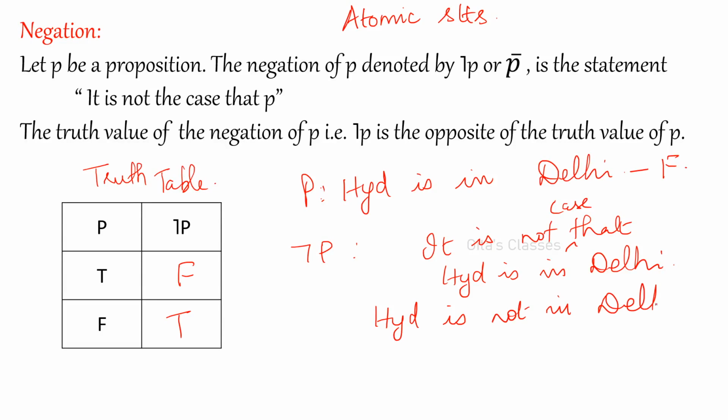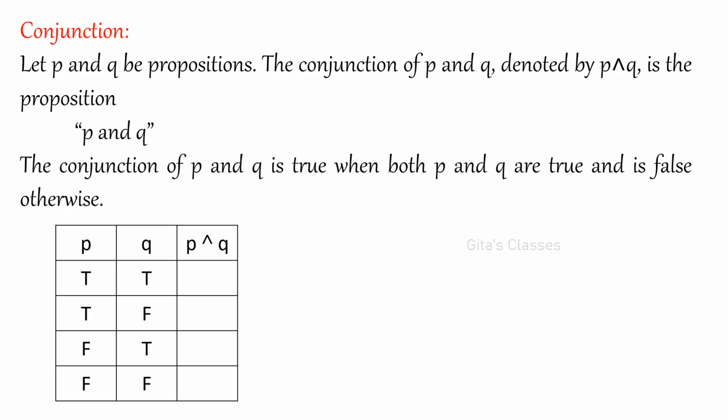Right? So this will become true. It is not in Delhi, so it will become true. That is, false should become true, and true should become false. Right? That is the negation.